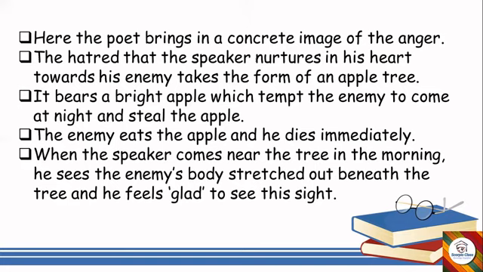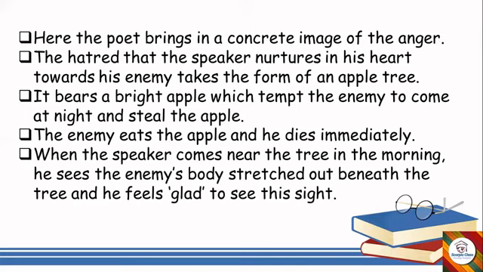Now, if you have negative thoughts in your heart, obviously it's going to be negativity, so the fruit which is going to grow in this tree will be a negative one. So this apple tree bears a bright apple which tempts the enemy to come at night and steal the apple.